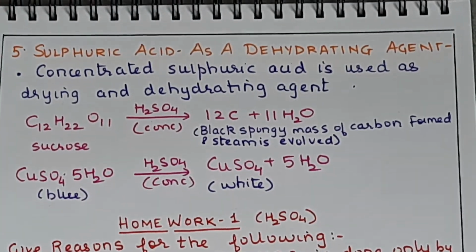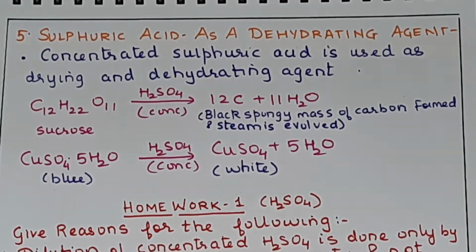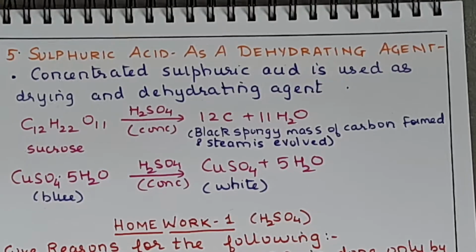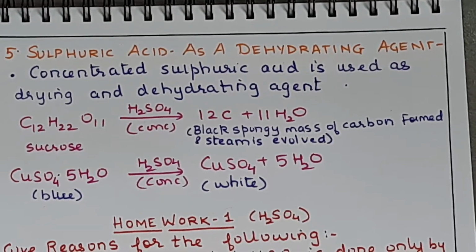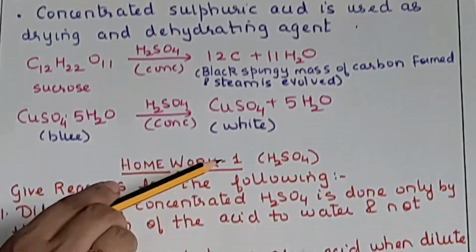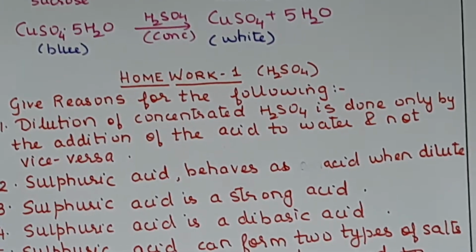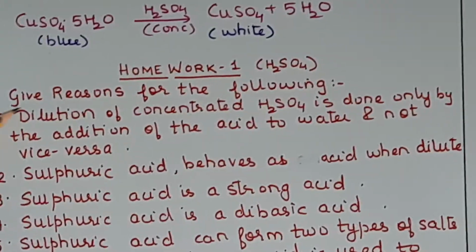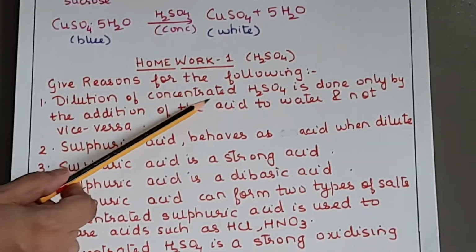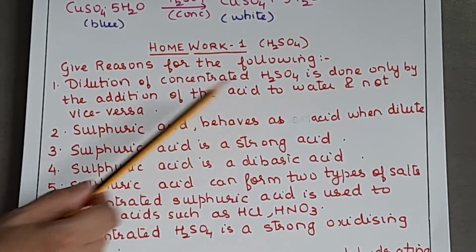Now details of reactions. I have just given representative reactions here so that you understand the concepts. Okay. But during the Zoom session we will be writing in detail all the reactions in the notebook. So this homework you have to do before the Zoom session. Homework 1 related to sulfuric acid. Just see the questions. Give reasons for the following. First, dilution of concentrated sulfuric acid is done only by the addition of acid to water and not vice versa.